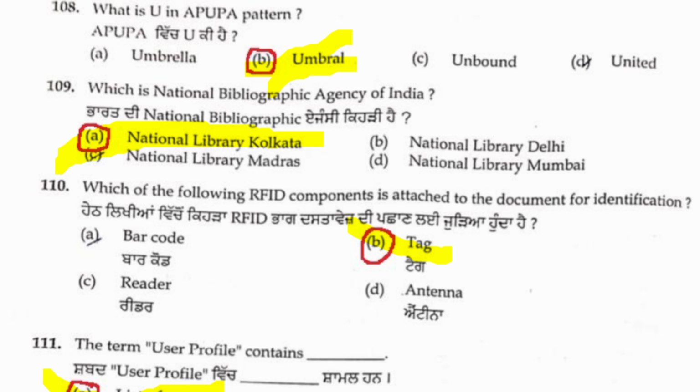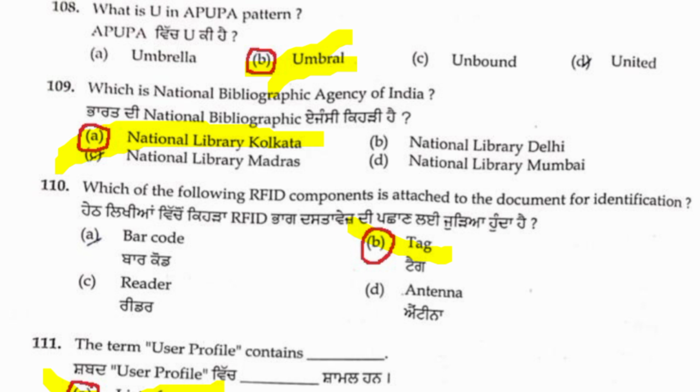109, which is the National Bibliographic Agency of India? Everyone knows this important previous question. The National Library of Calcutta is the national bibliographic agency in India. Out of 4 options, A is the correct option. The National Bibliographic Agency of India is called the National Library of Calcutta. It's a very big library in India.